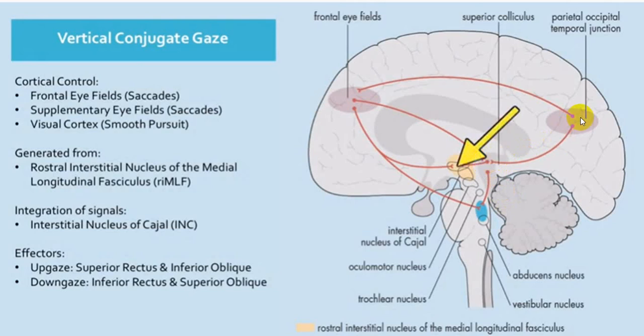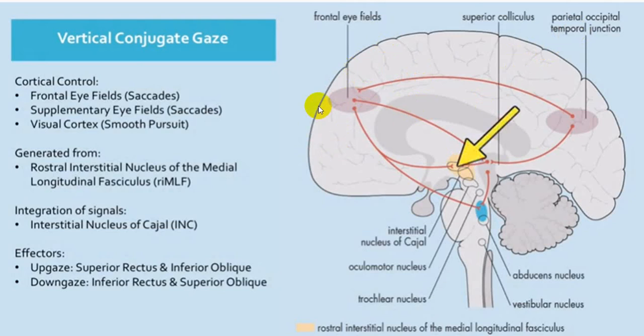This will be ipsilateral. The right side parieto-occipital temporal junction will supply the right side vertical gaze center as well as the right side PPRF center, while the frontal eye field will supply the opposite side. That is saccade movement, and this is pursuit movement. This is smooth movement, this is rapid movement.